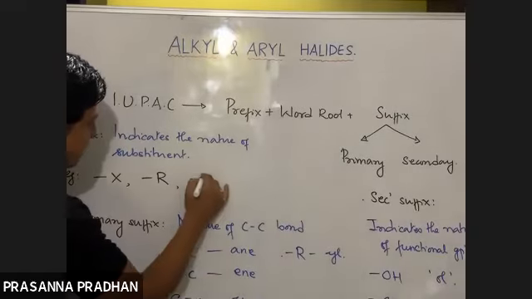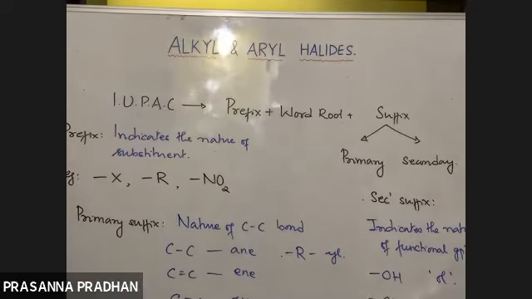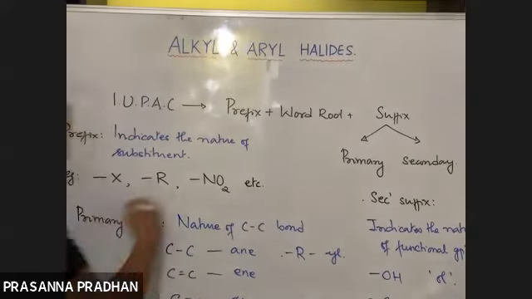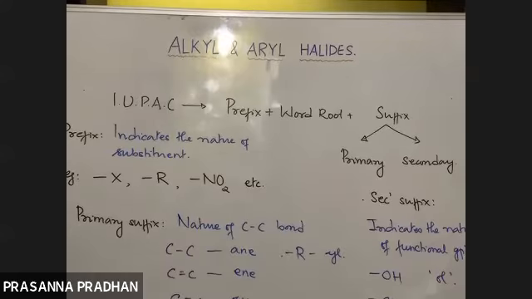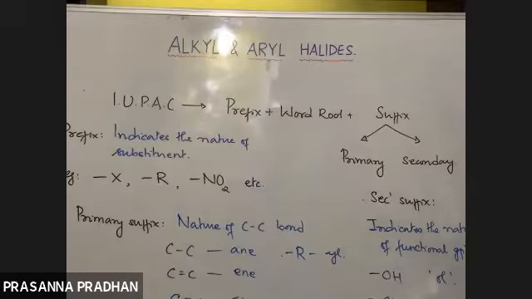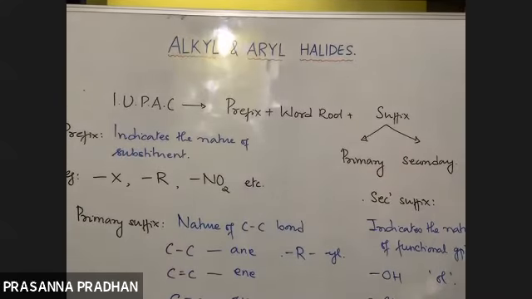Your nitro group is also regarded as substituent. Etc. These are the set of rules which we have already done in your basic class 11 chapters. So this is how we name a compound according to your IUPAC system of nomenclature.